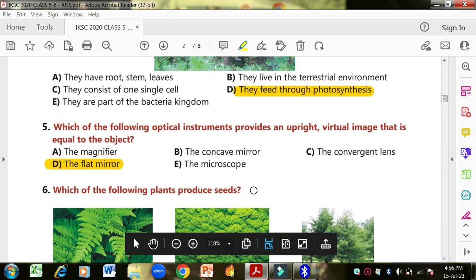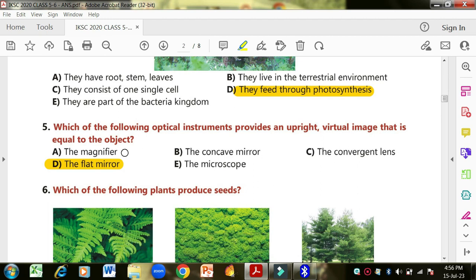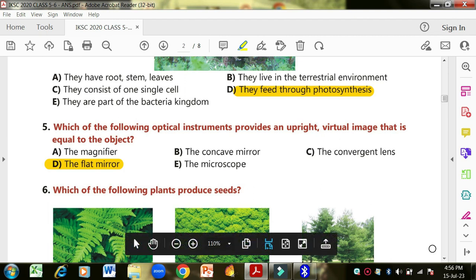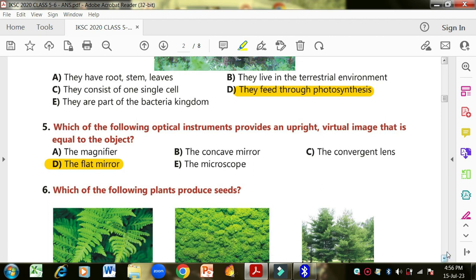Which of the following optical instruments provide an upright virtual image that is equal to the object? Now, the first is magnifier. Magnifier, you know that it is an instrument through which you can see a thing 10 times bigger than its actual size. Concave mirror and the convergent lens: both do not give you an upright image, because one of them is concave and one of them is a convergent lens.